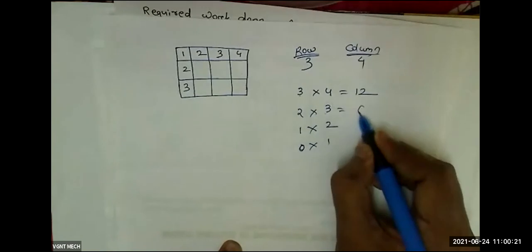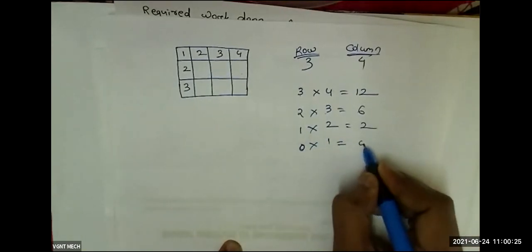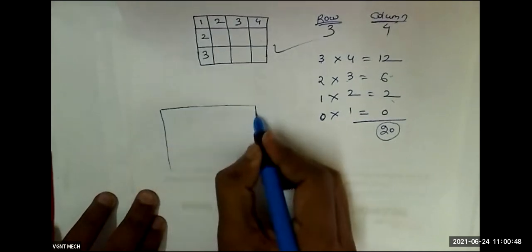So 4 into 3 is 12. 3 into 2 is 6. 2 into 1 is 2. 1 into 0 is 0. So how much do you get here? 12 plus 6, 18. 18 plus 2, 20 will be the right answer. Okay, so in this manner, you can count the number of squares. For example, one last question, then we will complete the class.